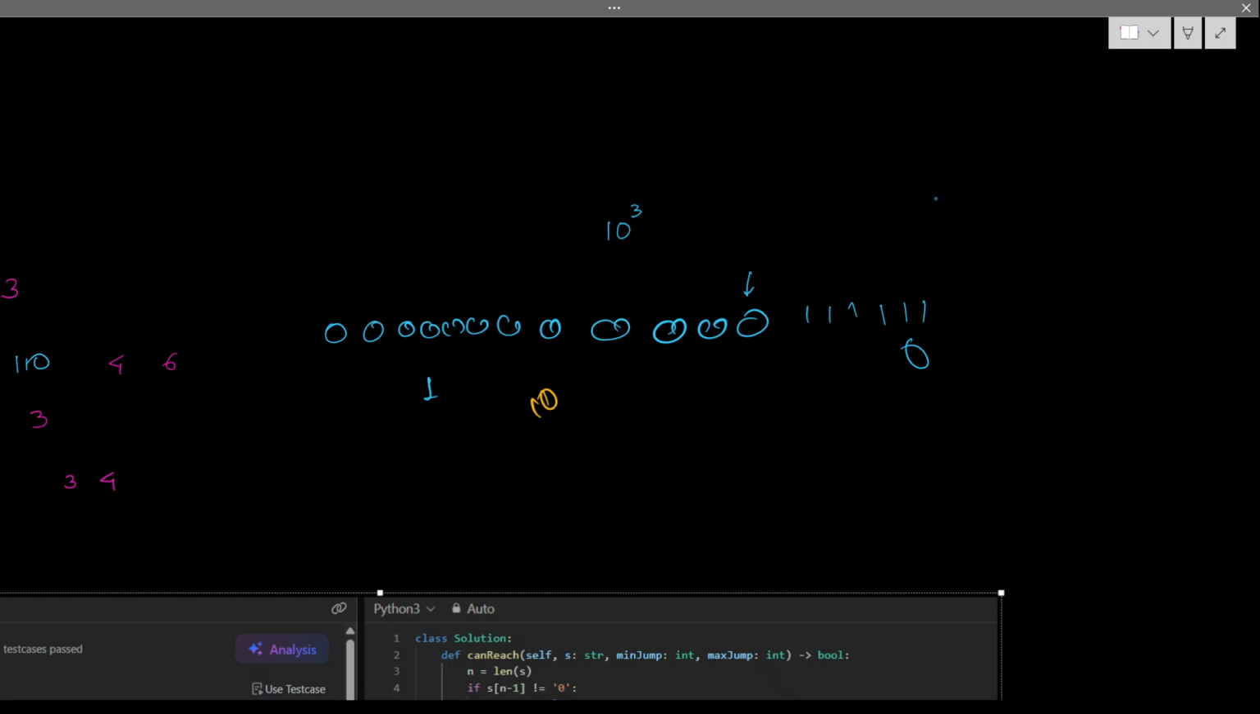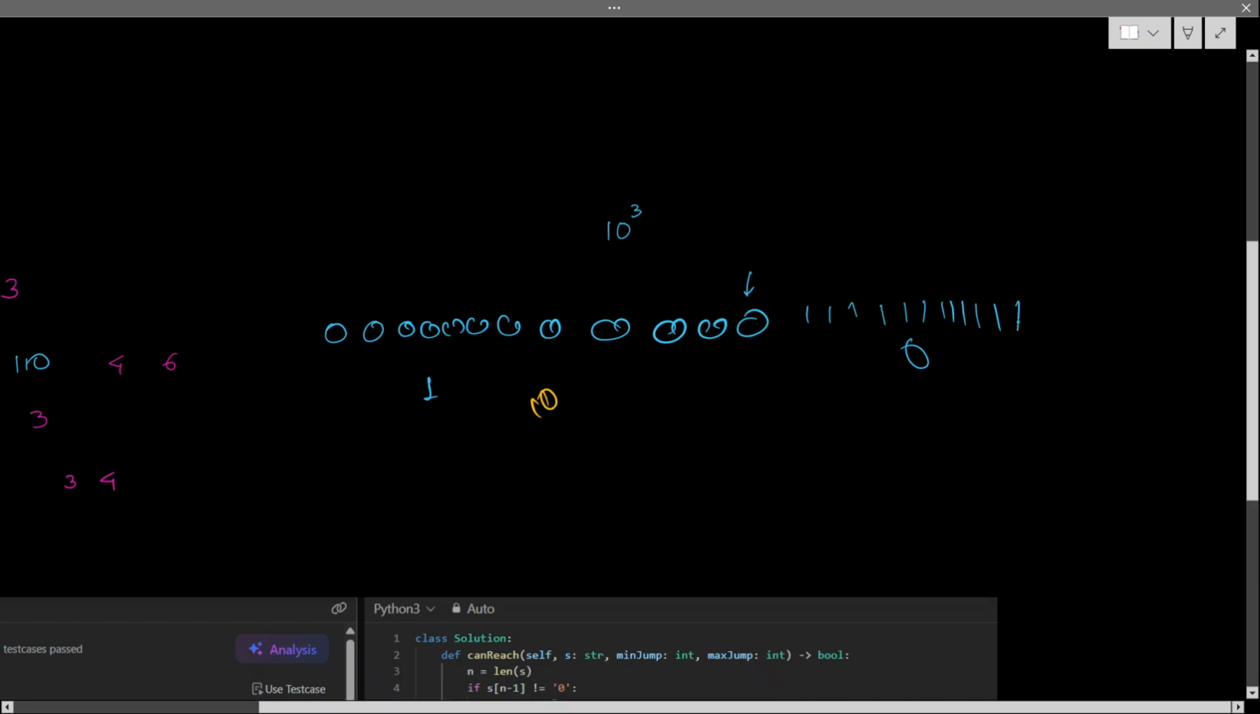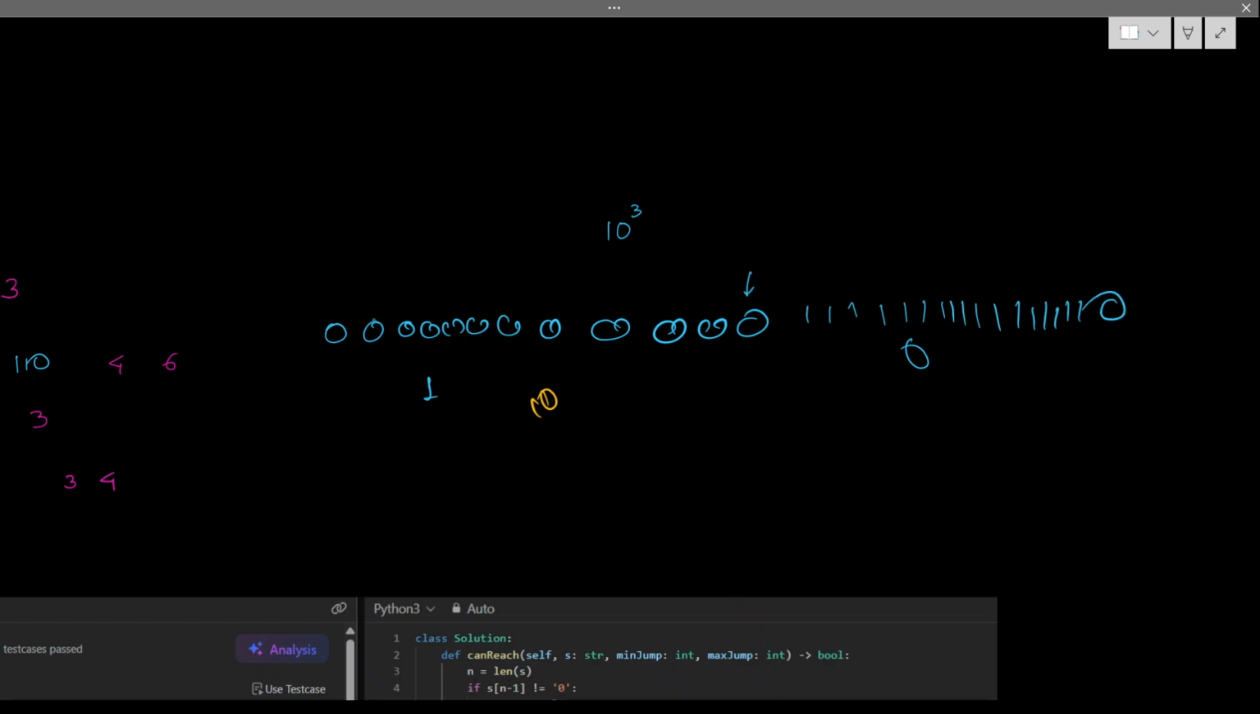So let's say everything is 1, 1, 1, 1, 1, 1, 1, 1, 1, 1, 1, and the last one is 0. This last 0 may be reachable from this 0 or this 0 or this 0. Anyhow, from here I have to do some steps and reach this 0. Then next, from this 0, I have to check 50,000 cases.